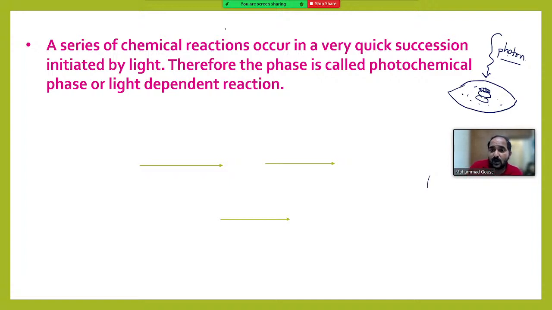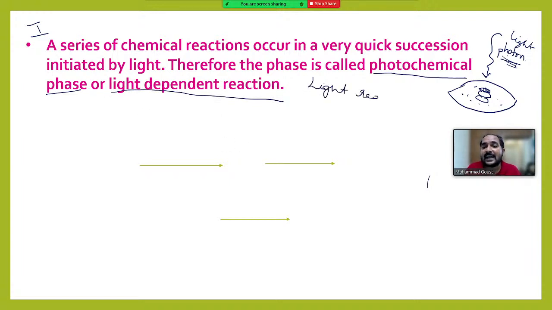So here, if you observe, this reaction starts with the light, with the energy present in light, right? The particles present in light are called photons. So this reaction can be considered a photochemical reaction. And the sequence of reactions that we are going to discuss now can be called the photochemical phase. This is the first phase of photosynthesis. Photochemical phase, which is also called light dependent reaction, or simply light reaction.